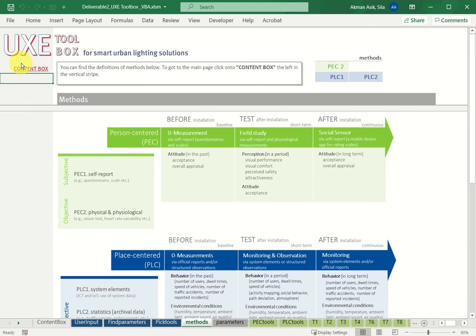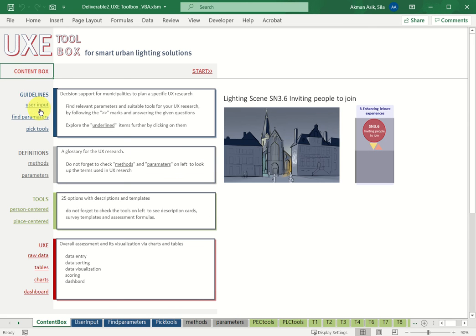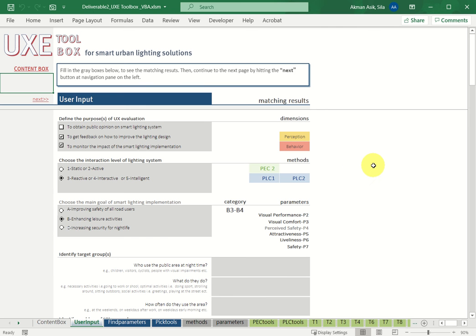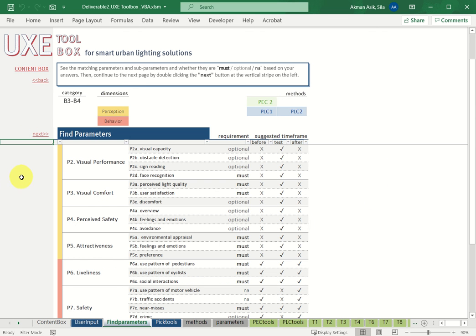And let's go back to assessment, where we were at user input, and continue to see what is next. And the next page is finding parameters. And the subparameters are also given in this table by mentioning if the subparameters are nice to have or must have.